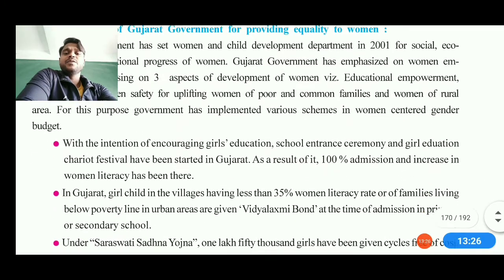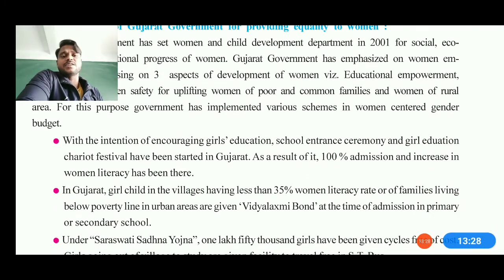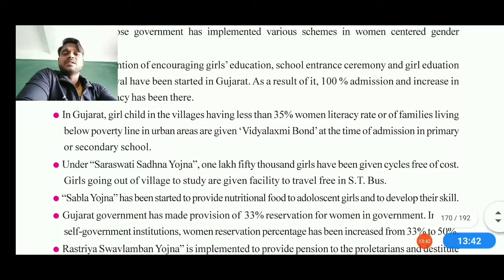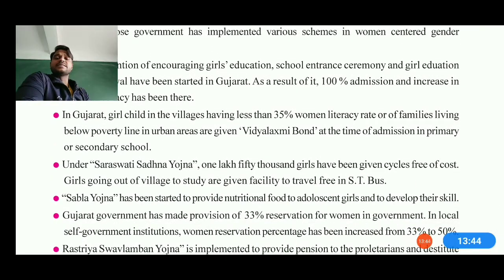Now with the intention to increase girls' education, school entrance drives have been started, and school chariot festivals have also been started. As a result, 100% admissions and an increase in women's literacy have been noticed there. In Gujarat, girl children in the villages are less than 35%, where the women's literacy rate of families living below the poverty line in the urban areas is given. So we can say the Vidya Lakshmi bond as well as time to time admission in primary or secondary school have been analyzed there.